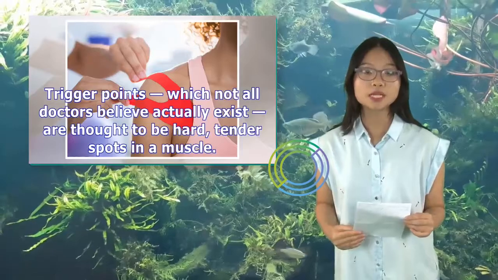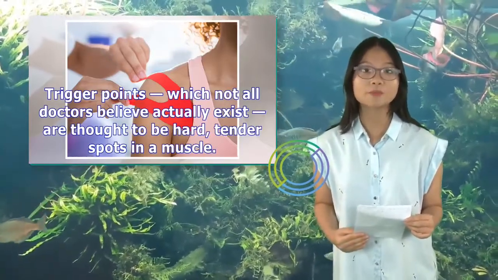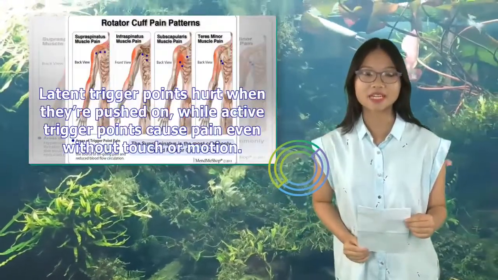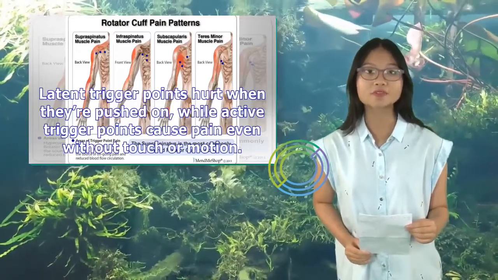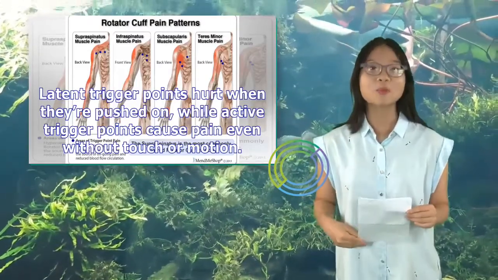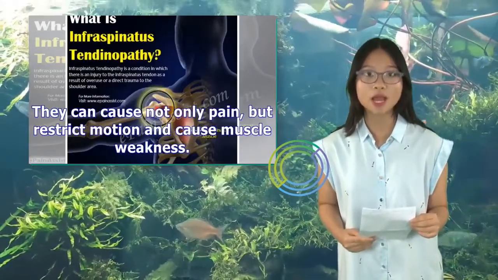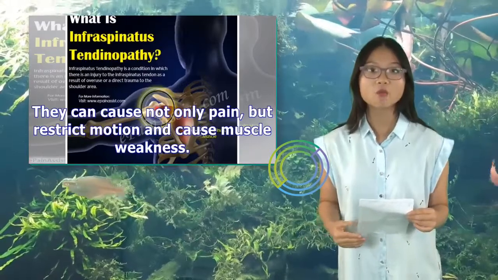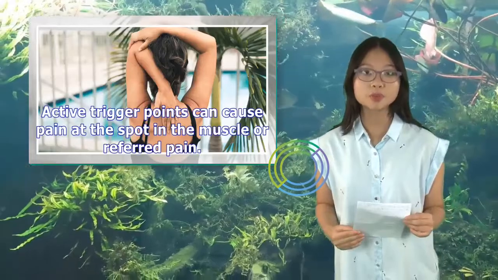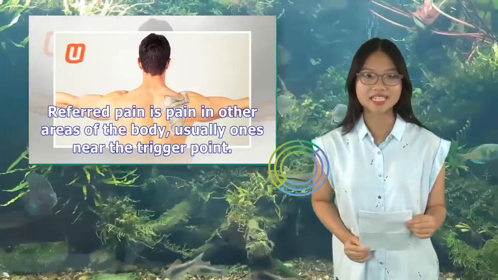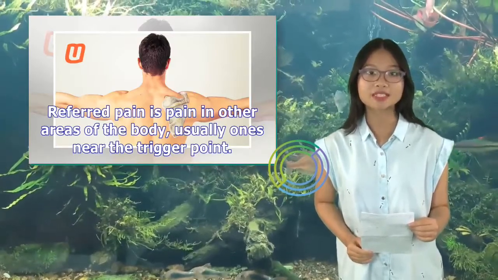What are infraspinatus trigger points? Trigger points, which not all doctors believe actually exist, are thought to be hard, tender spots in a muscle. Latent trigger points hurt when they're pushed on, while active trigger points cause pain even without touch or motion. They can cause not only pain, but restrict motion and cause muscle weakness. Active trigger points can cause pain at the spot in the muscle or referred pain. Referred pain is pain in other areas of the body, usually ones near the trigger point.